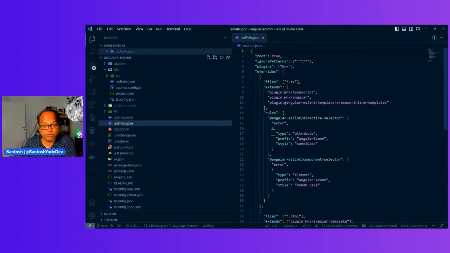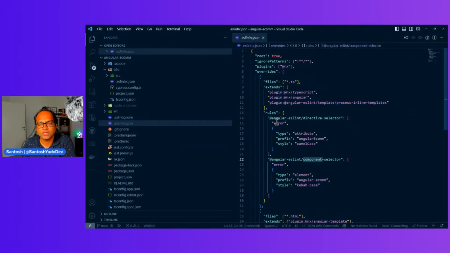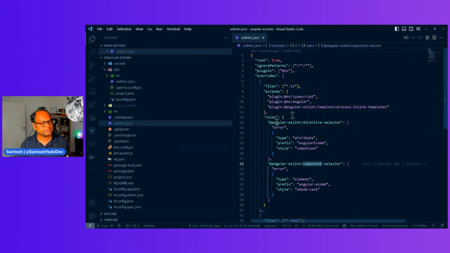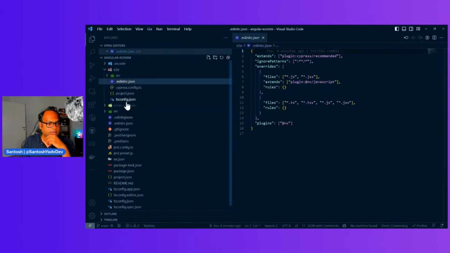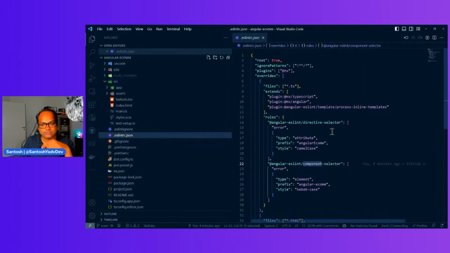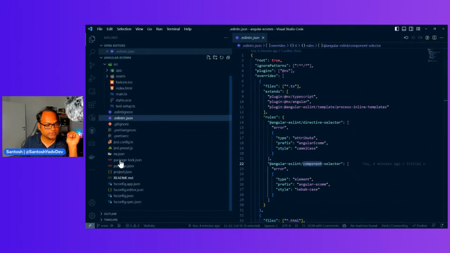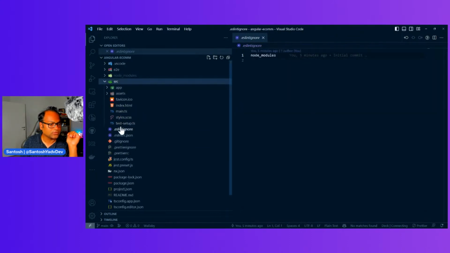Sorry. So you have all the rules available here, right? You can see you have directive selector, component selector. These are the default ones, which, if you already have ESLint, you already have this configuration. So this is not something new. And ESLint ignore. And for each app, of course, you will also see an ESLint RC. This ESLint RC is root. Oh, okay, this is because I'm in a standalone application. I mean, I have this one.